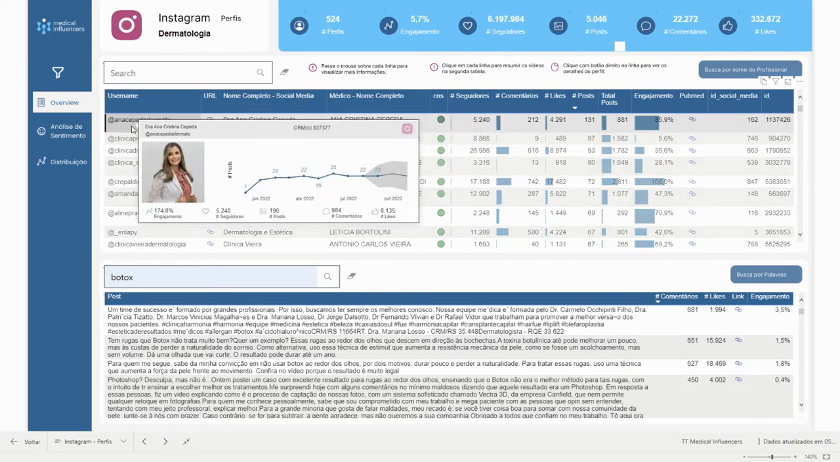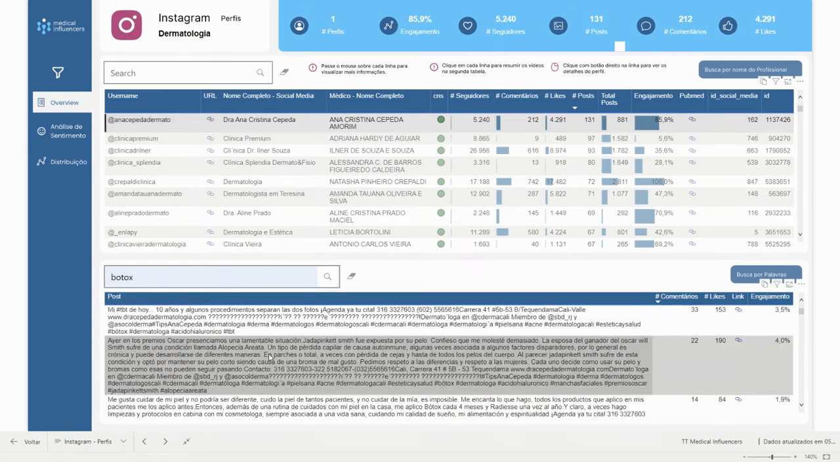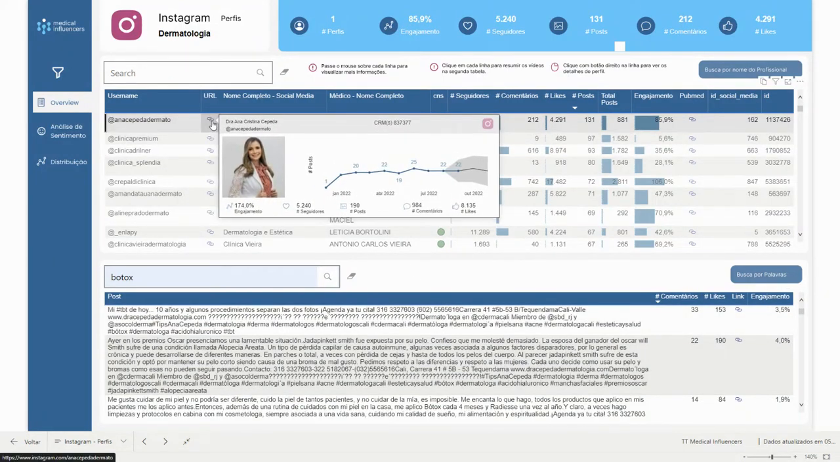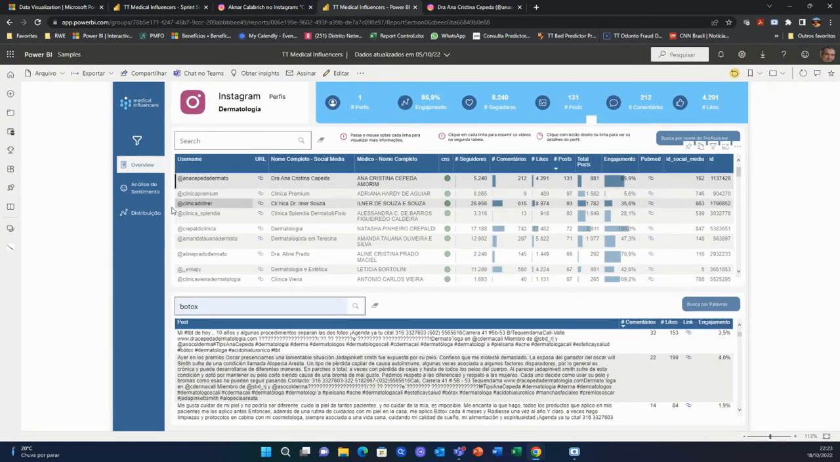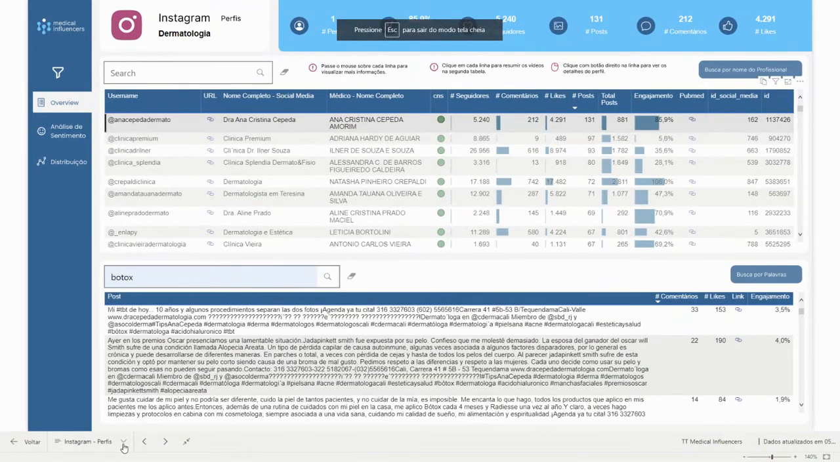And if you click this professional, here below you will only see the posts of this specific professional, right? And if we click this link here, we go directly to that specific professional's profile on Instagram. Okay, so it's a very easy to use platform, very complete, very nice to see the overview and everything that we want in terms of connections and analysis here.